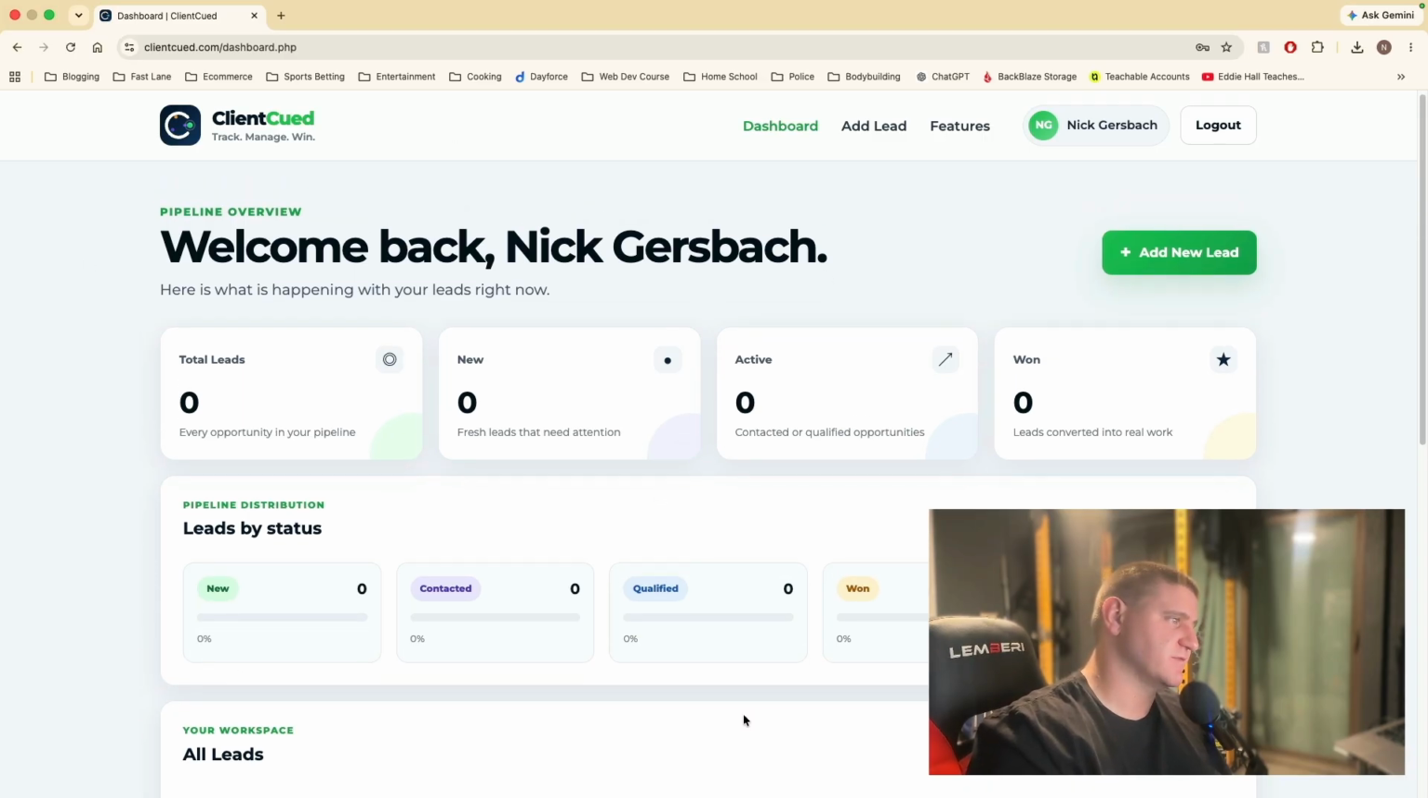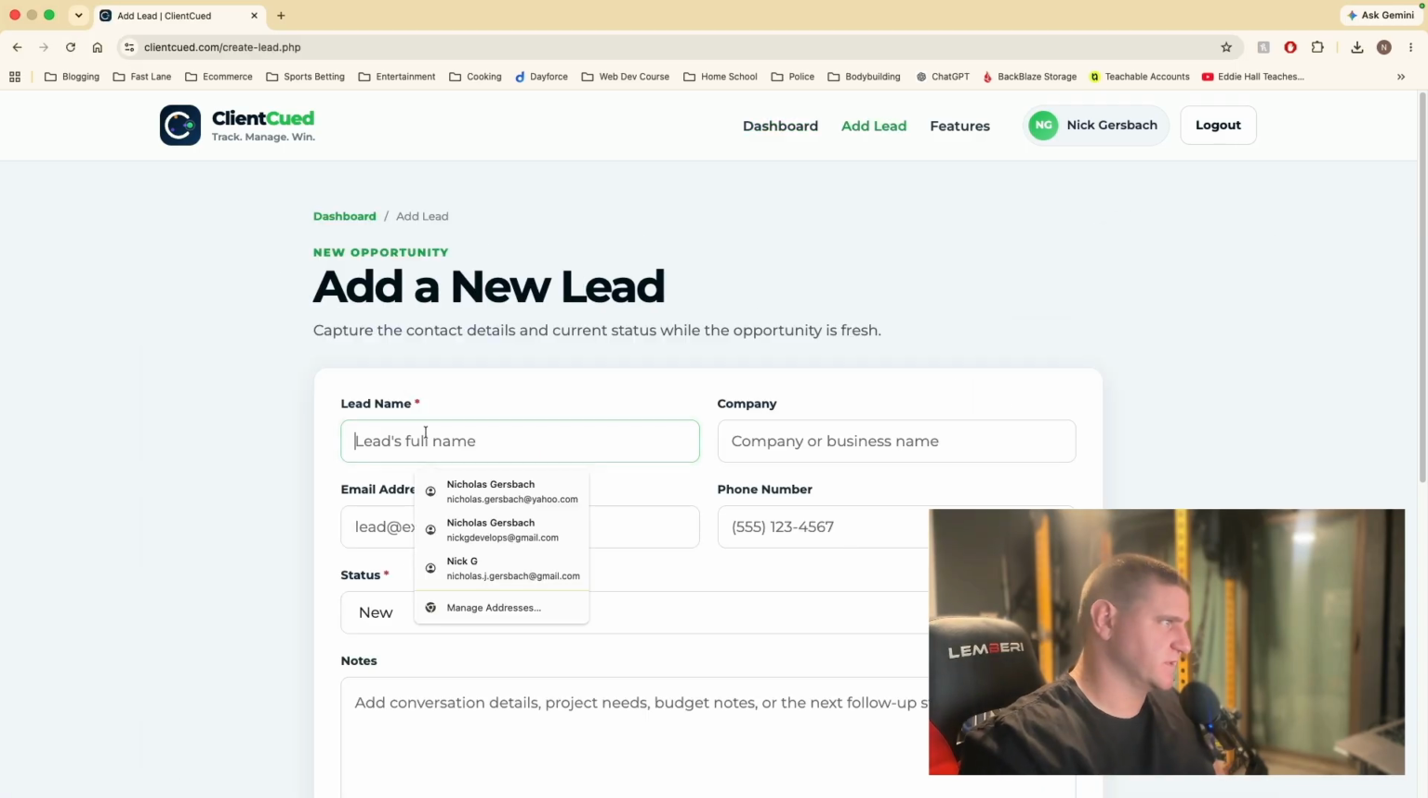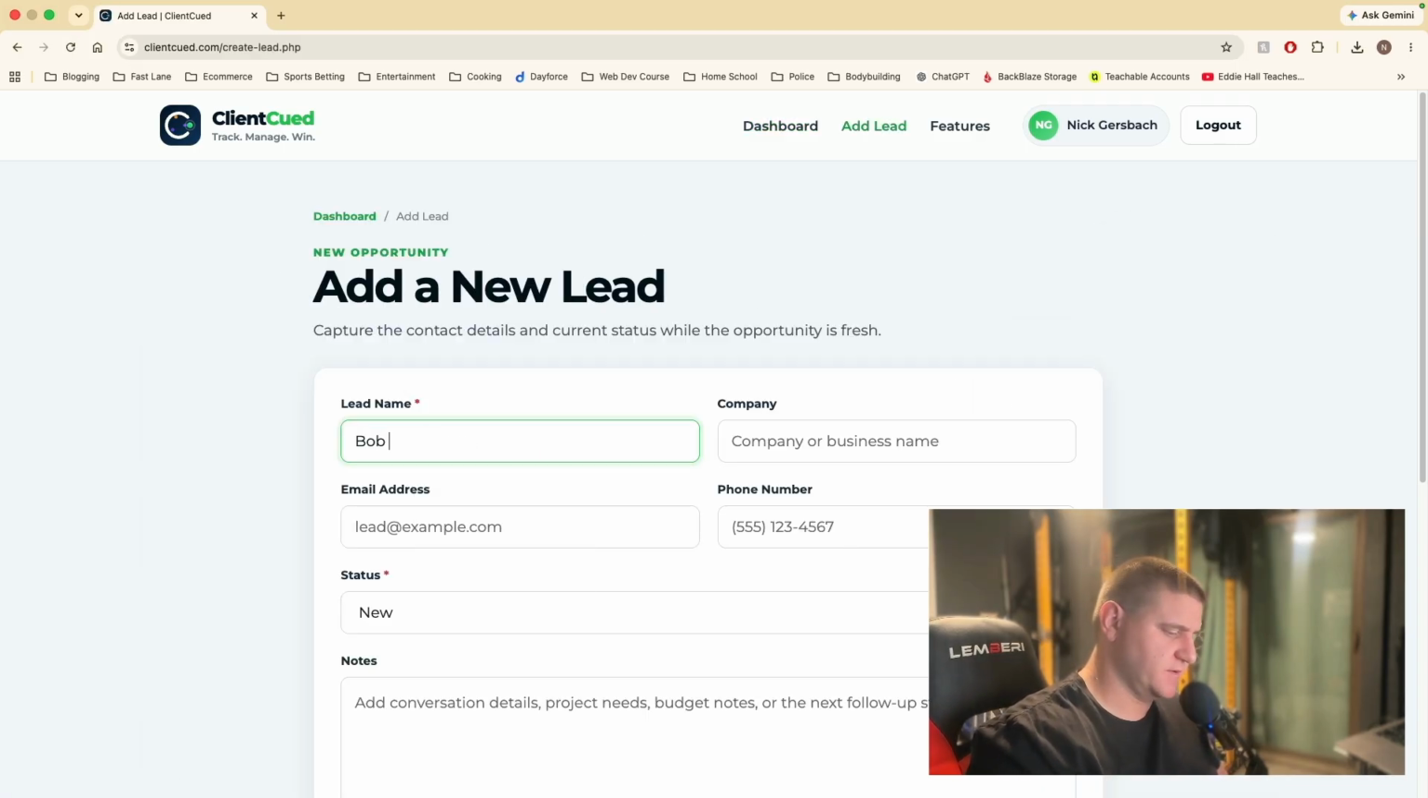So you can see here we have a simple dashboard. You can add a new lead. You can put the lead's full name. So you can put Bob Burger. His company will be Bob's Burgers. Put his email address if there's an email address that you could find for this person. Go ahead and put their phone number.